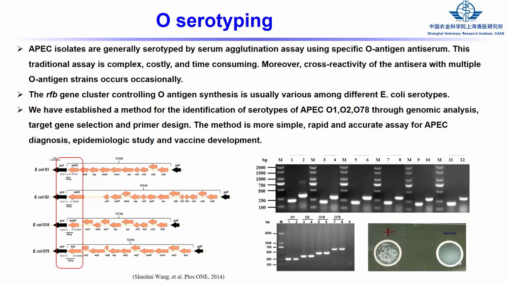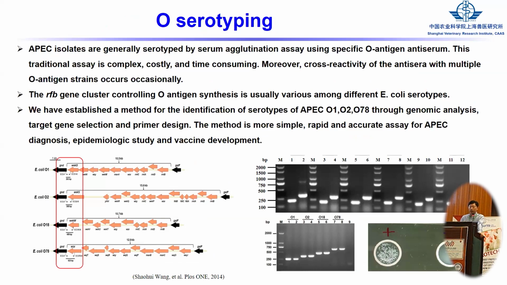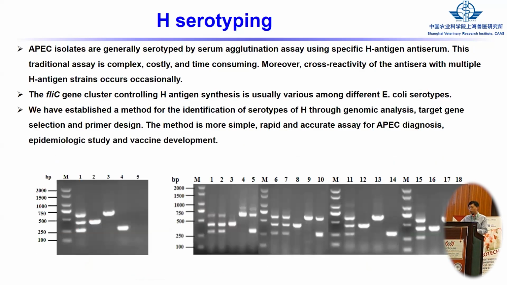Also, for the O serotyping, as we know, there are 180 different O serotypes. Now we use specific O antigen antiserum, but this is costly and time consuming. So we developed different PCR methods for the O serotyping. Also for the H serotyping, we just use specific target genes.